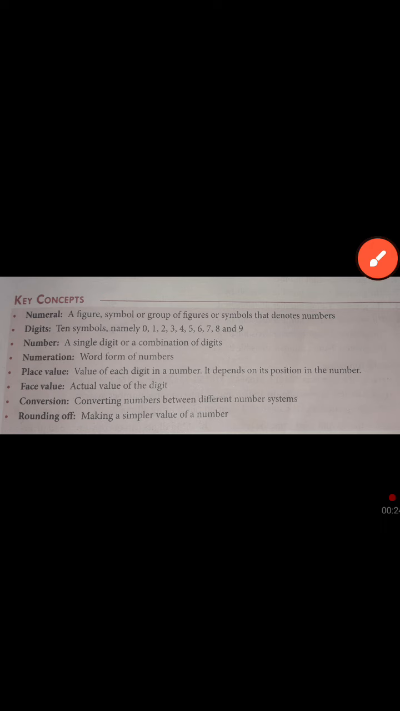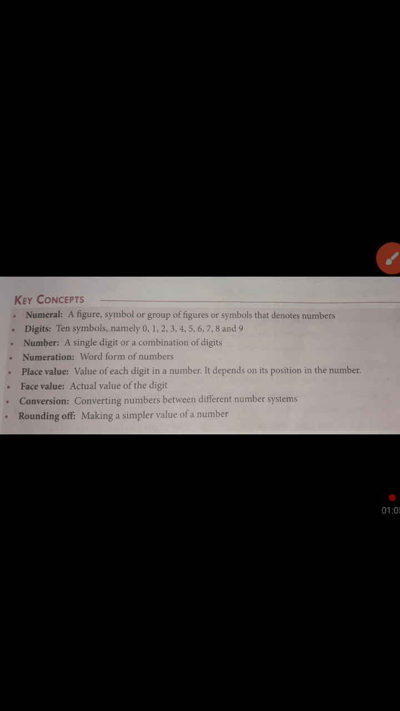Okay, so first is numeral: a figure, symbol or group of figures or symbols that denote a number. Digits: 10 symbols, namely 0, 1, 2, 3, 4, 5, 6, 7, 8 and 9. Number: a single digit or a combination of digits. Numeration: word form of a number. Place value: value of each digit in a number. It depends on its position in the number. Face value: actual value of the digit. Conversion: converting numbers between different number systems. Rounding off: making a simpler value of a number.